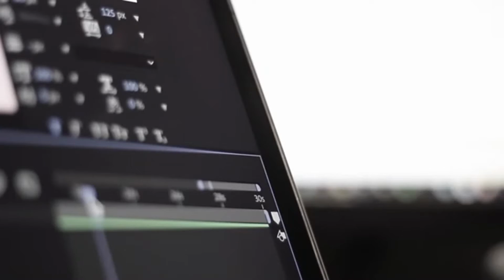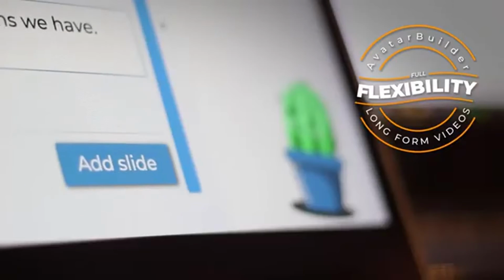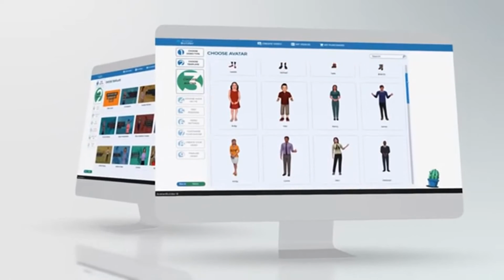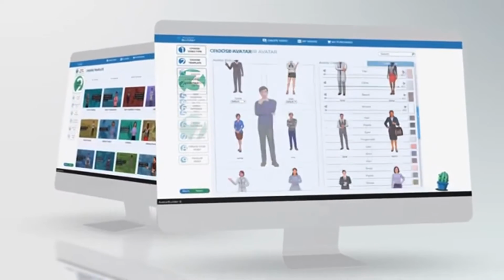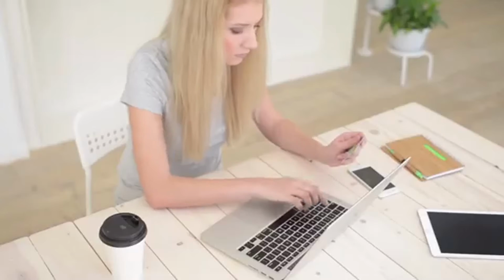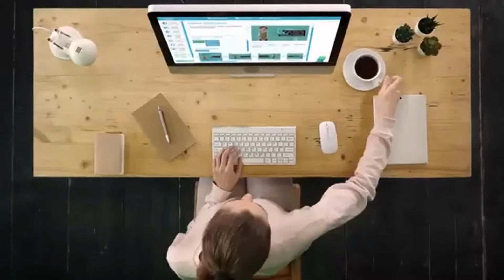While all the competing apps limit you to short 30-second videos, Avatar Builder gives you the full flexibility to make long-form videos so you can create beautiful presentations without worrying about length limits. There is no other app on the planet that can create mind-blowing animated videos with talking 3D spokespersons and all the customization options available inside Avatar Builder. Your clients and customers will be lining up to pay you top dollar for every video that you create.